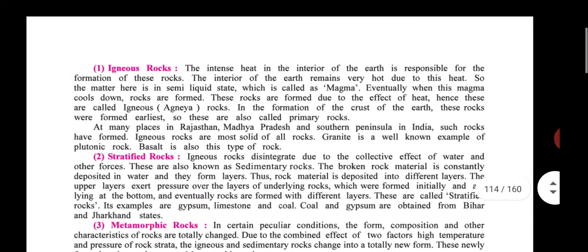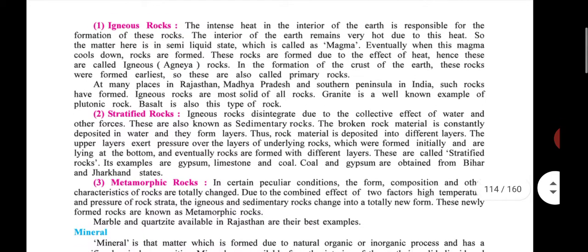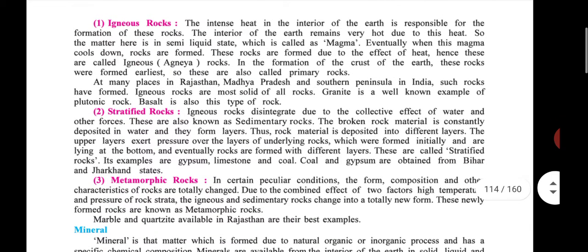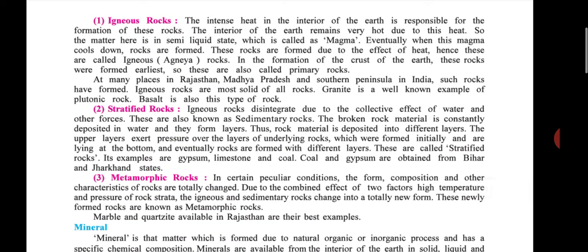Now read these three types in detail. You have 1 or 2 minutes. Just read and try to learn the hard words. If you can't read some words properly, then read them at least 2 to 3 times.